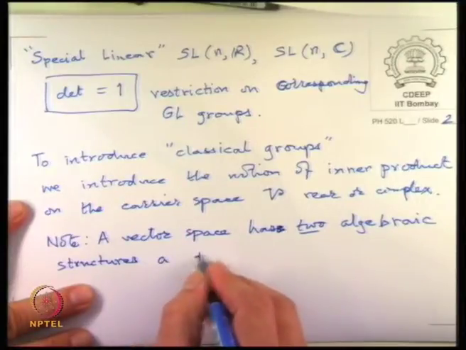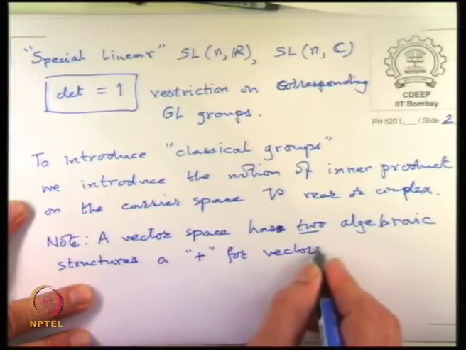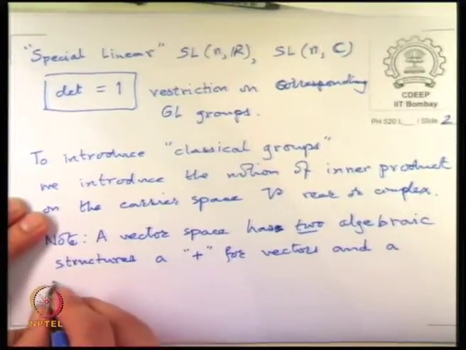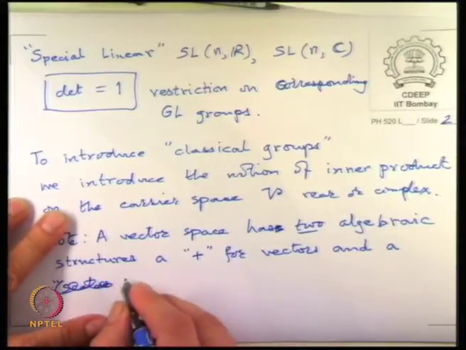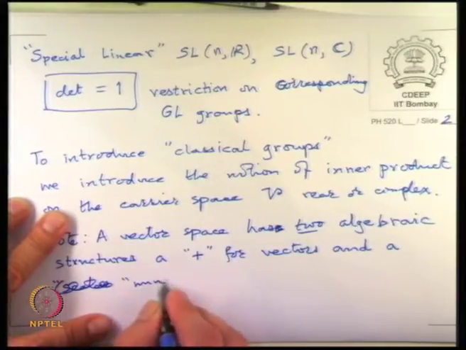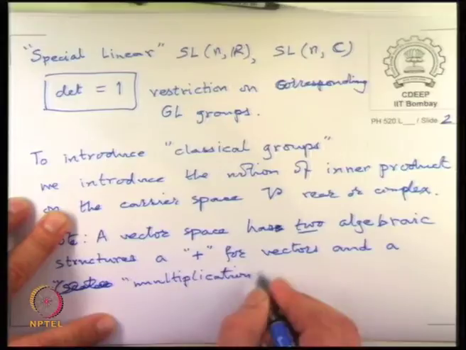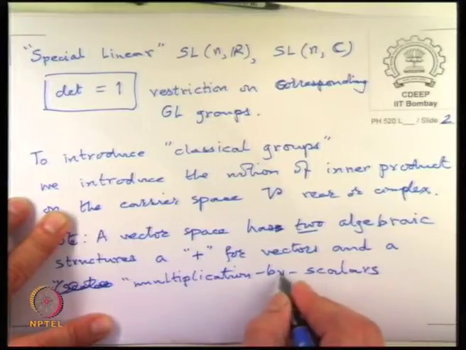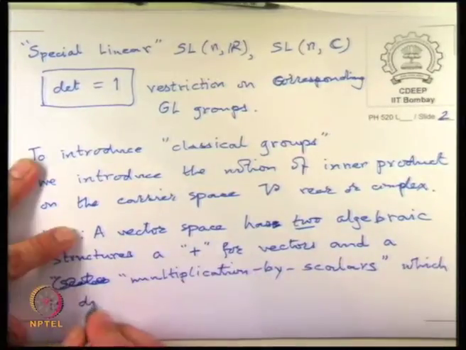A plus for the vectors and a scalar multiplication, or multiplication by scalars more correctly, which is distributive over that plus.